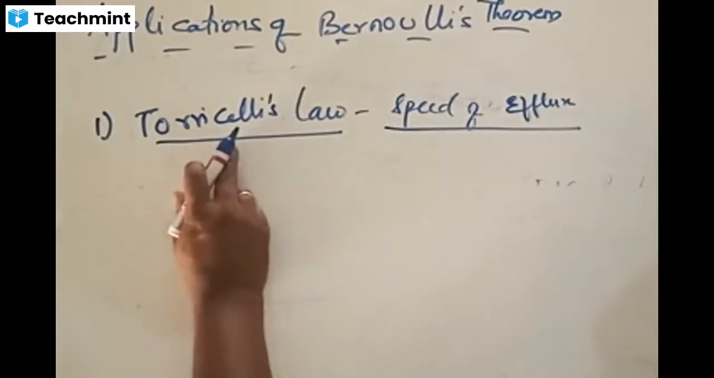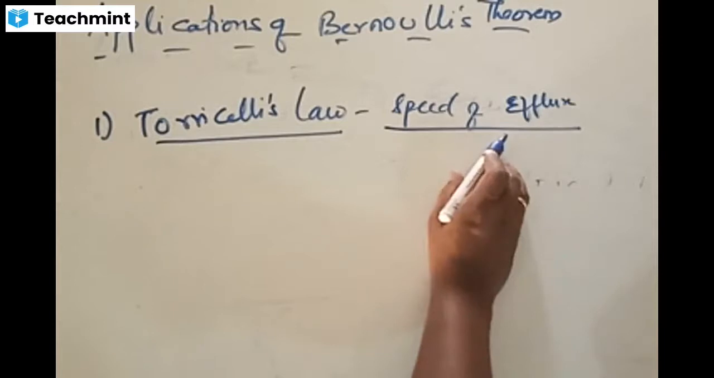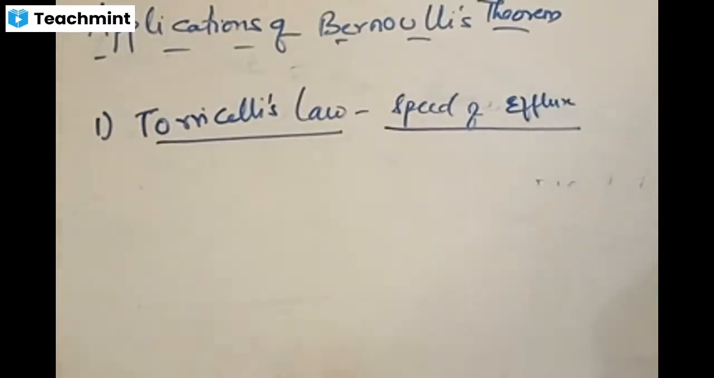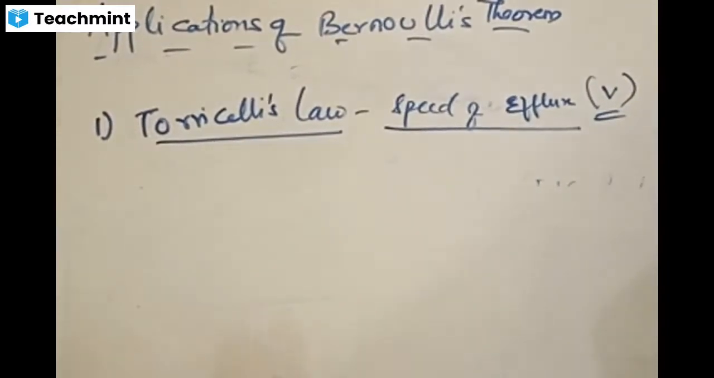First of all, Torricelli's law states that any object released at a certain height in the atmosphere will behave like a freely falling body. That is the first point. The second point is that the speed with which the fluid is ejecting out from a body is called the speed of flux. By using Bernoulli's theorem, we are going to determine the expression for this speed. How are we doing that?